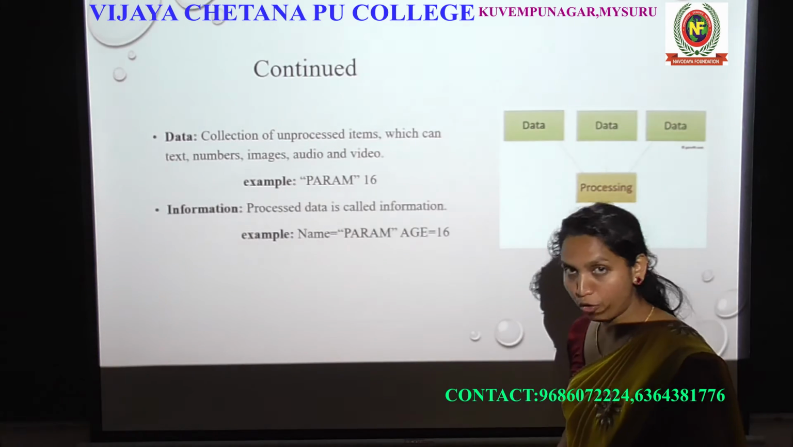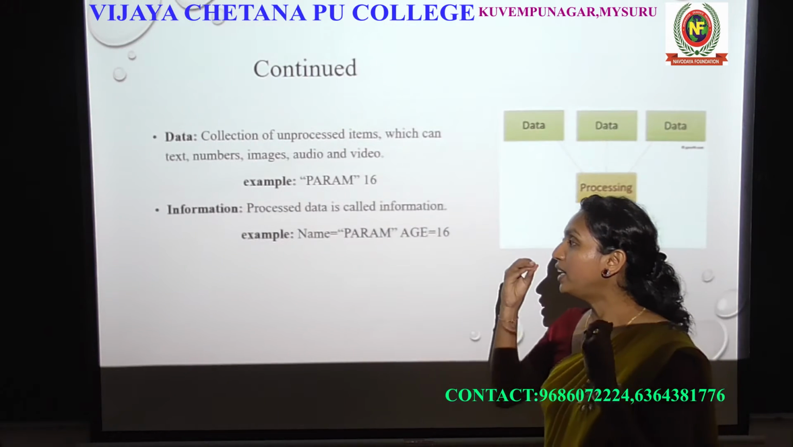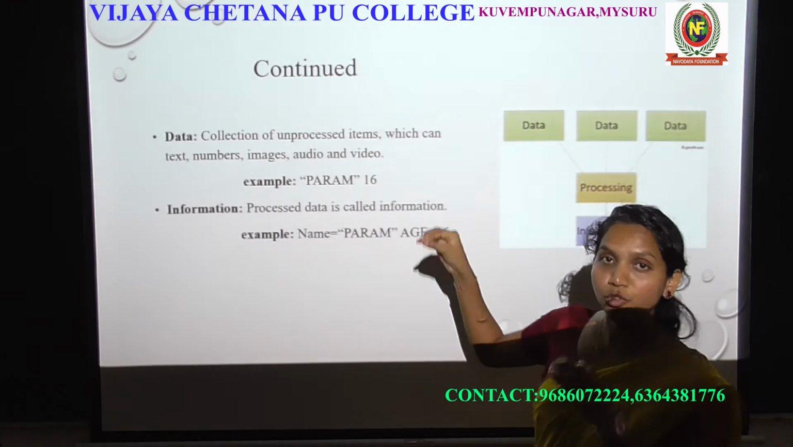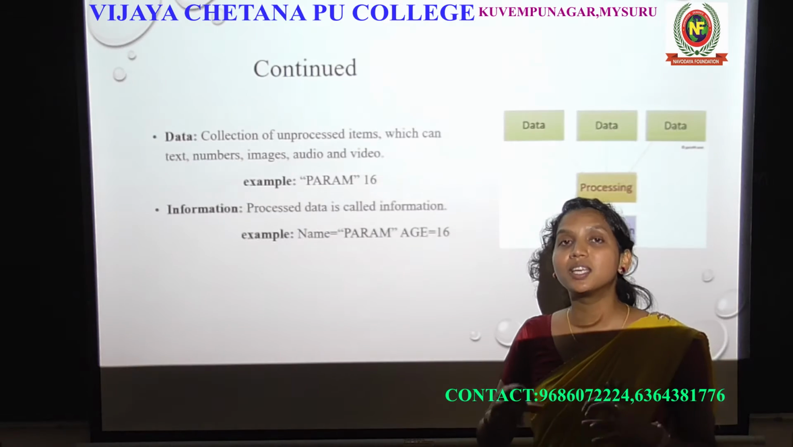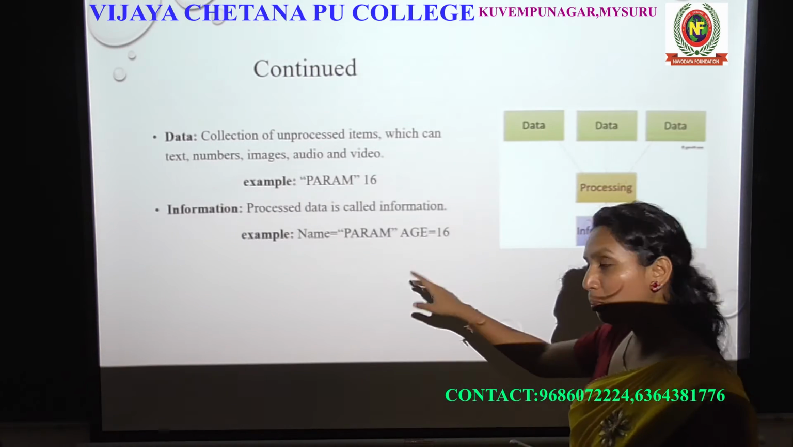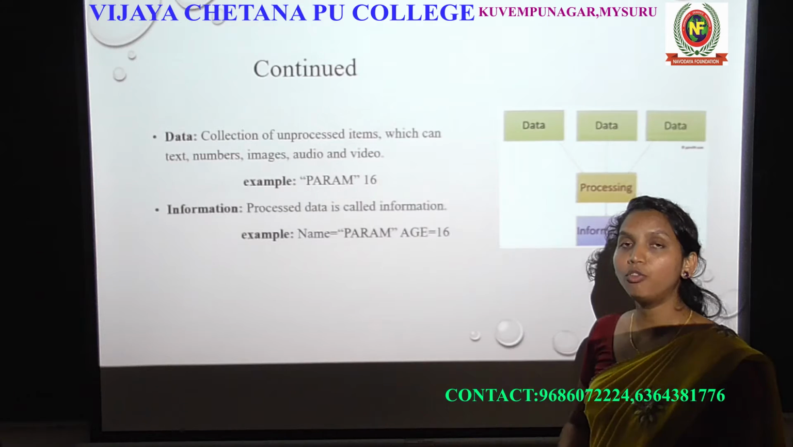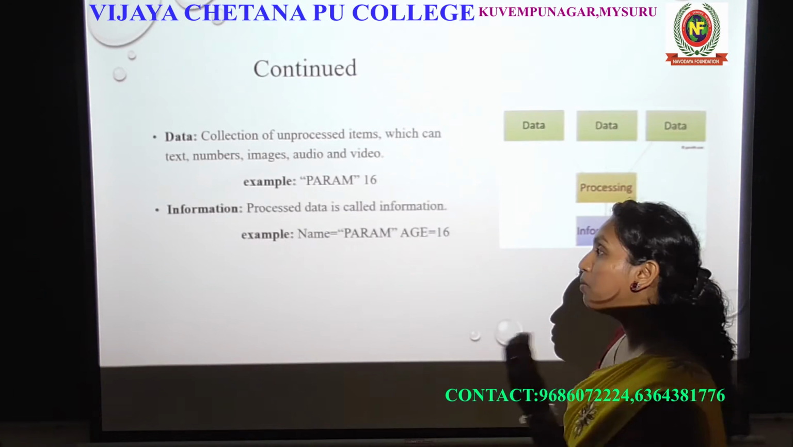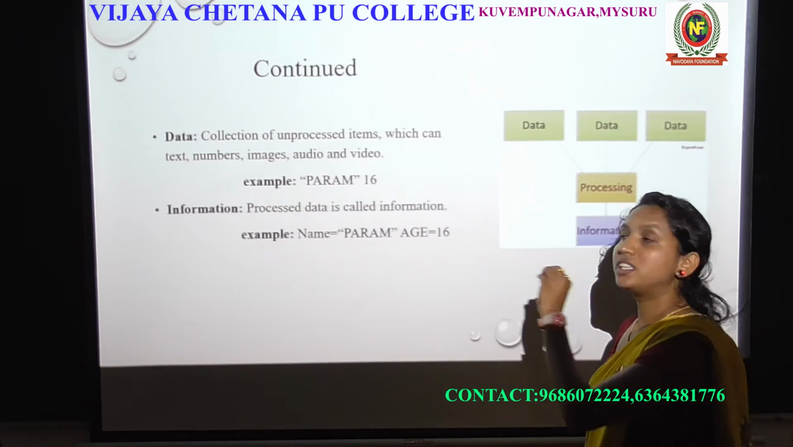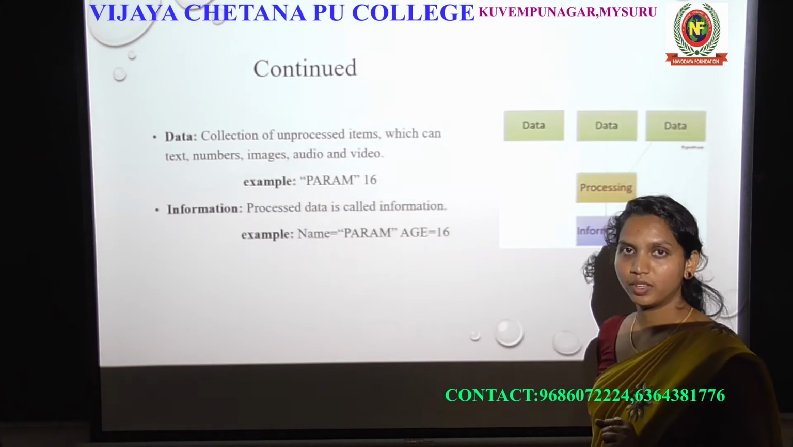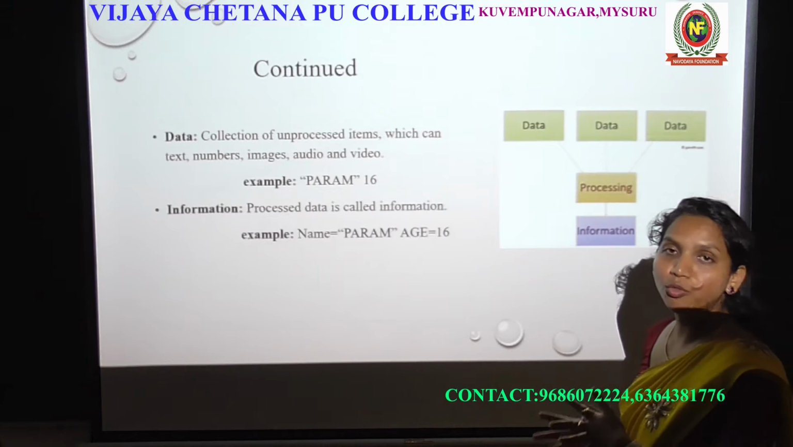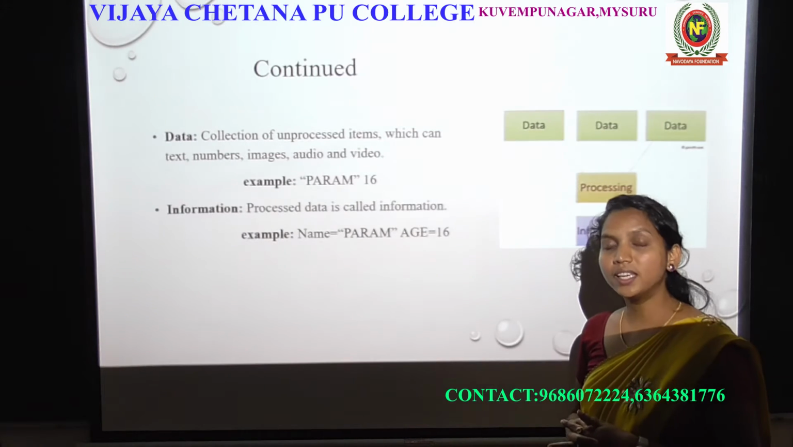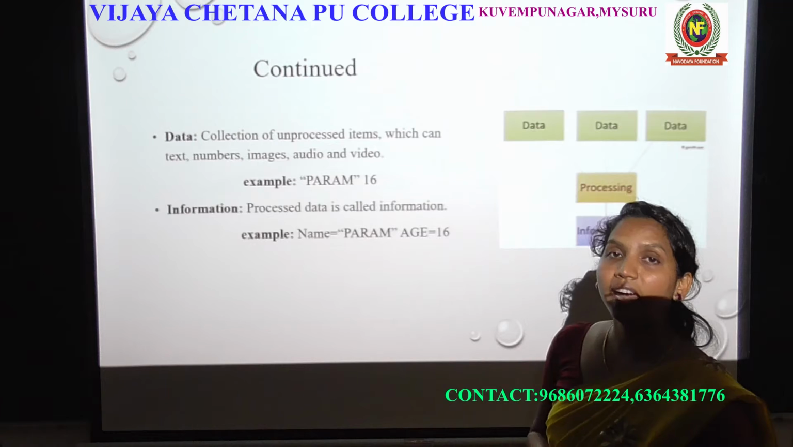That is called information, which means whatever data you read as information, you will get some meaning. Here name is equal to Param, age is equal to 16. By default you can understand the name is Param and Param's age is 16. So by default you can understand what is Param and what is 16. This is the main difference between data and information.